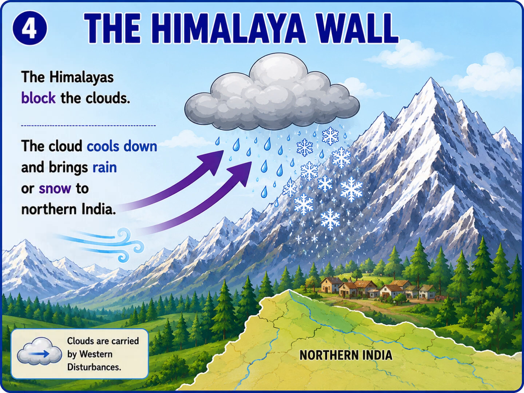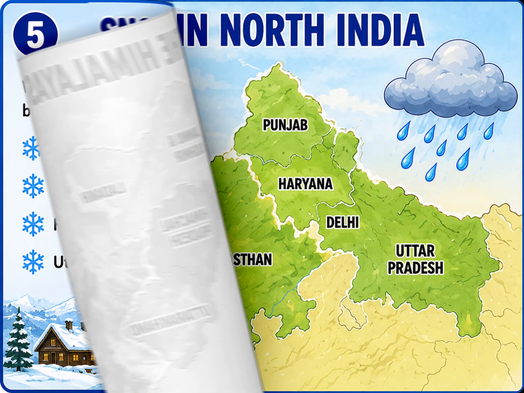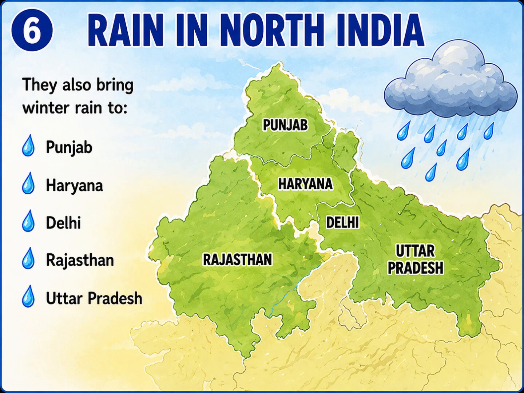The Himalayas block the clouds. The clouds cool down and bring rain or snow to northern India. The western disturbances bring snow to northern regions like Jammu and Kashmir, Ladakh, Himachal Pradesh and Uttarakhand. They also bring winter rain to northern regions like Punjab, Haryana, Delhi, Rajasthan and Uttar Pradesh.